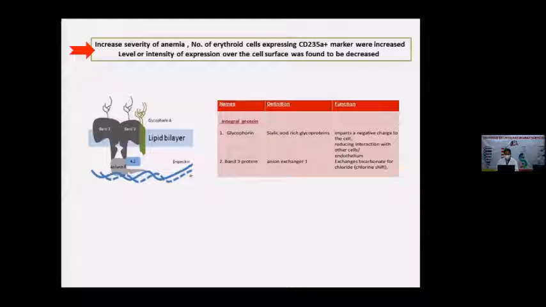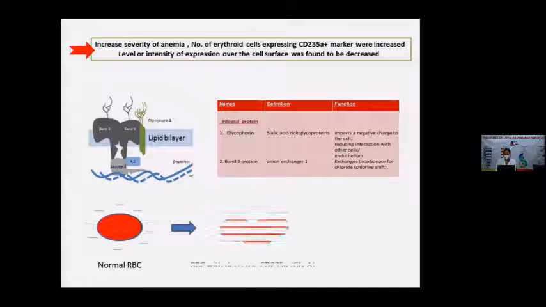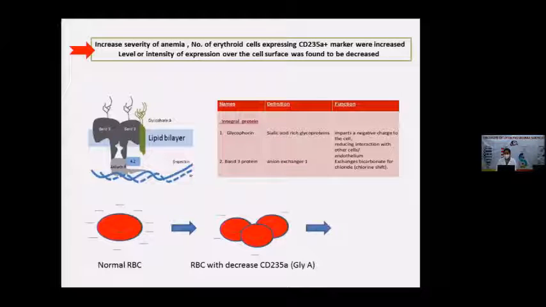And this negative charge actually reduces the interaction of cells with other cells. So if the negative charge goes down, then interaction will happen. Like this is the normal RBC with normal negative charge over the surface. If the expression of this marker is reduced, the negative charge will also be reduced, and these RBCs will form a clump, and this clumping then leads to RBC lysis. And we know that RBC lysis is happening more in cirrhotic patients as compared to a normal person.